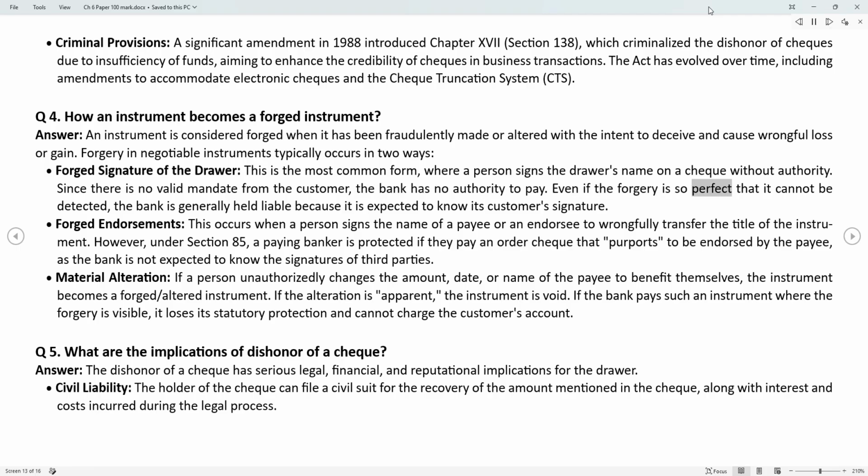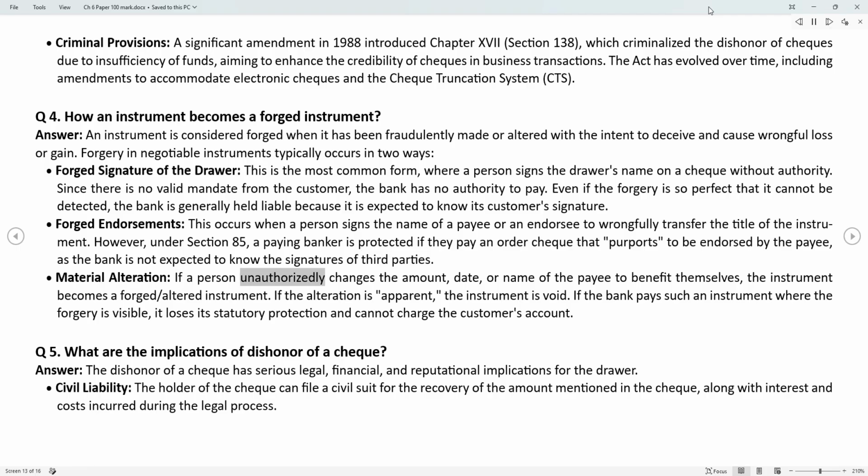Even if the forgery is so perfect that it cannot be detected, the bank is generally held liable because it is expected to know its customer's signature. Forged endorsements. This occurs when a person signs the name of a payee or an endorsee to wrongfully transfer the title of the instrument. However, under Section 85, a paying banker is protected if they pay an order check that purports to be endorsed by the payee, as the bank is not expected to know the signatures of third parties.